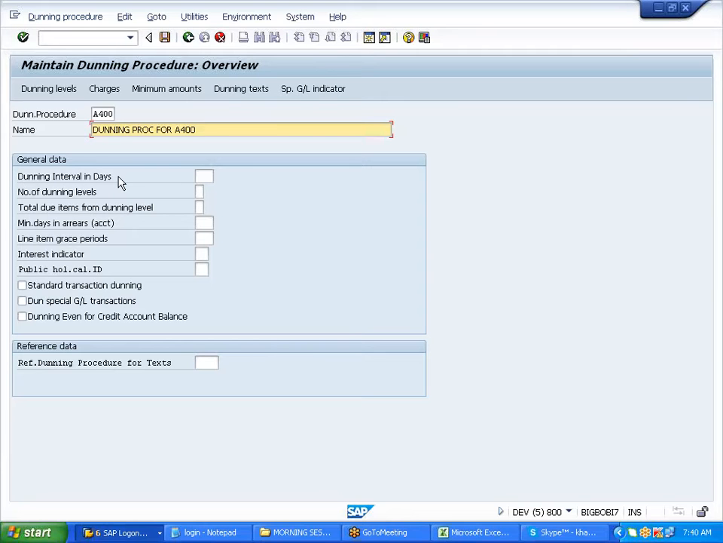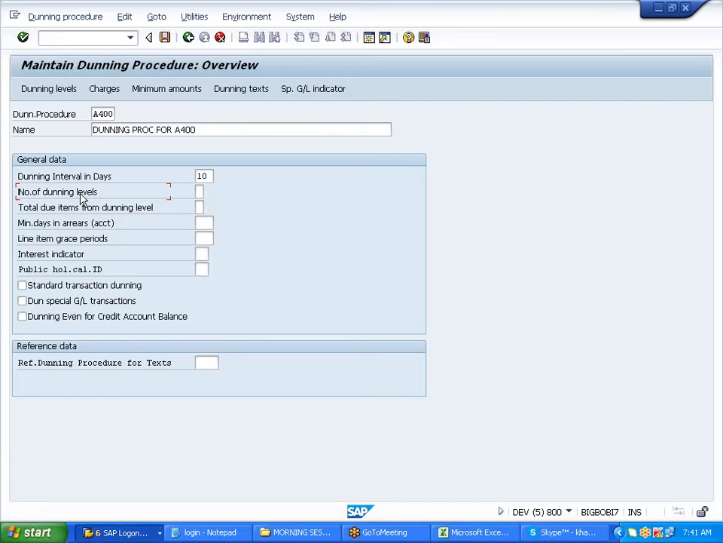So this dunning interval is there. How will you like to send? In intervals in days. Do you want to send it at 10 days intervals, 12 days, 15 days, 20 days? You won't be sending notices on a regular basis, right? You should have a cap. So let's say I'm sending it on a 10 days interval.